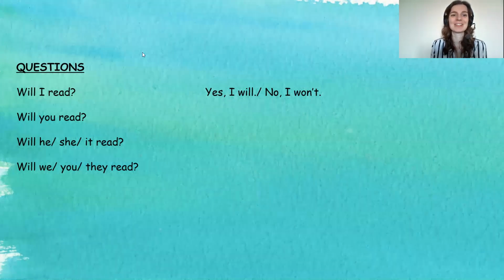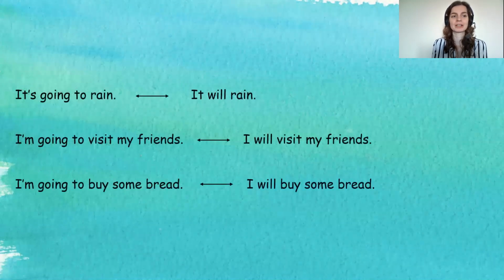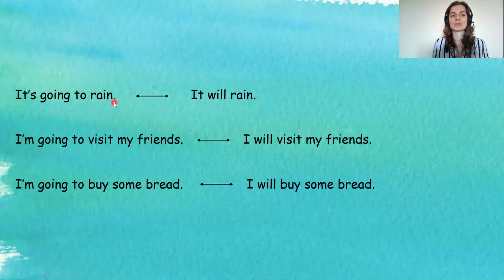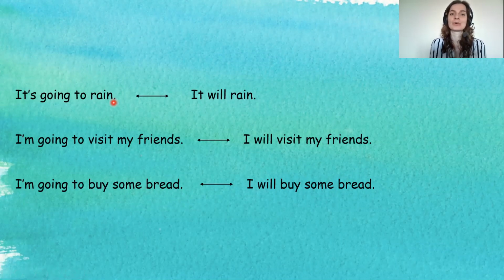All right, good guys, perfect. So that's about the form. And now let's have a look. As I told you, there is a little quiz at the end. And yeah, so I hope that you have watched the going to video, or the video on the going to tense, because now you will try to have a look at these sentences, and you will try to tell yourself the difference between them. All right, so for example, you can say, oh, it's going to rain, or you can say, it will rain. But there is a difference. There is a slight difference in meaning. So I'll give you a moment just to think about it, and then I will explain it to you.